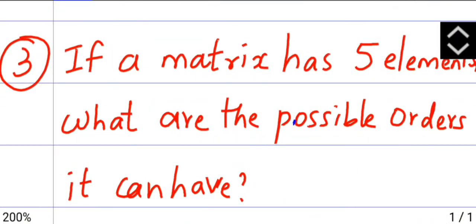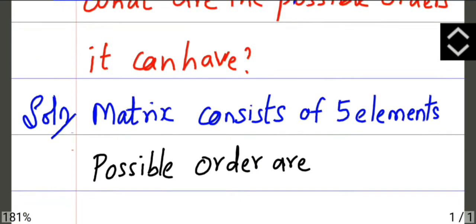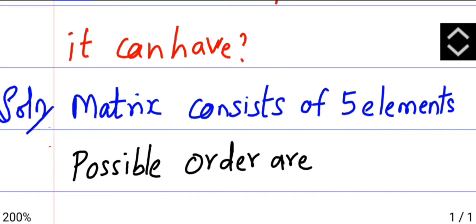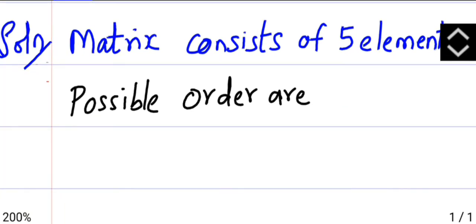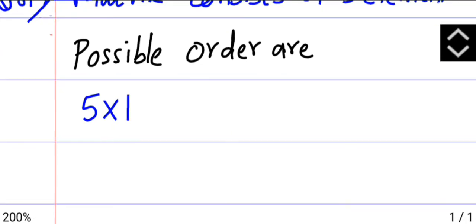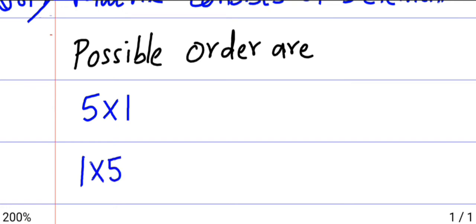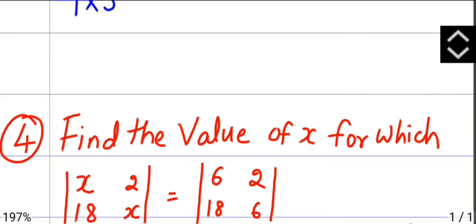Question number 3. If a matrix has 5 elements, what are the possible orders it can have? To find the order of a matrix, it's very simple. You should just see in which ways the number of elements is divisible, that is 5 cross 1 and 1 cross 5. So these are the two possibilities for the number 5. Therefore, the orders are 5 cross 1 and 1 cross 5.